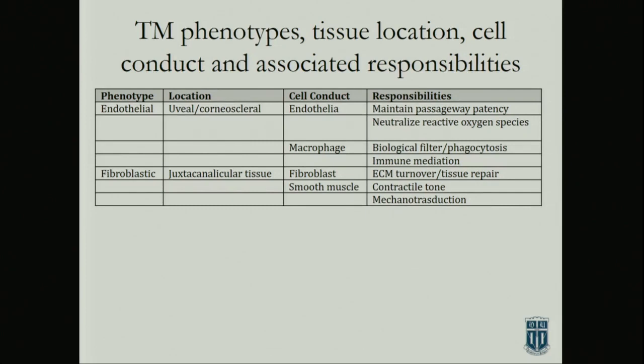It has an endothelial phenotype in the uveal and corneoscleral region, and it is macrophage-like. So it maintains these passageways, forms these monolayers, and neutralizes oxygen species, et cetera, from the anterior chamber. It's a professional phagocyte. It's fibroblastic in its JCT region, and smooth muscle-like. It's contractile. It turns over ECM,